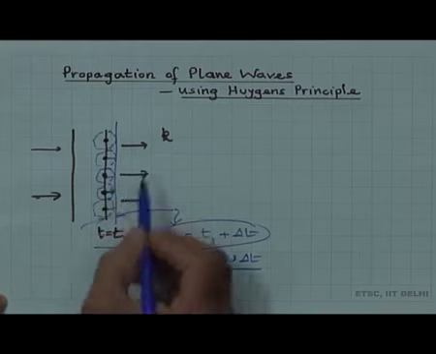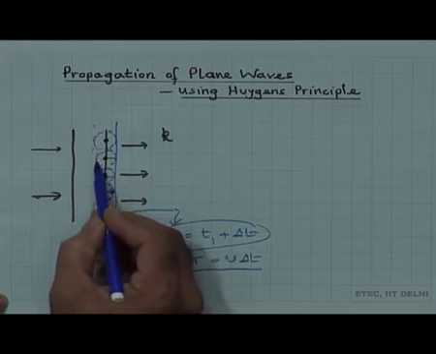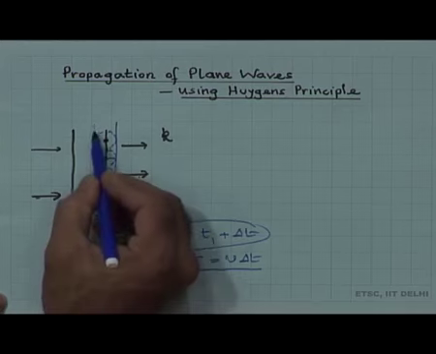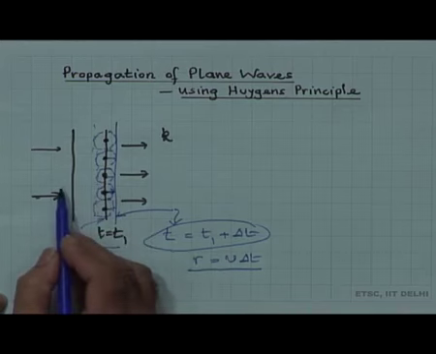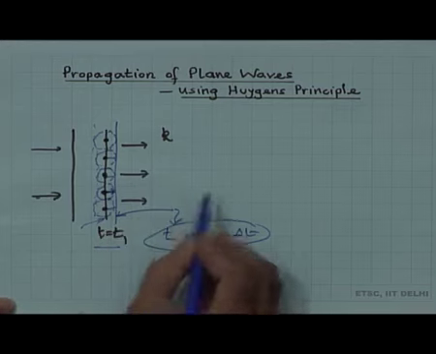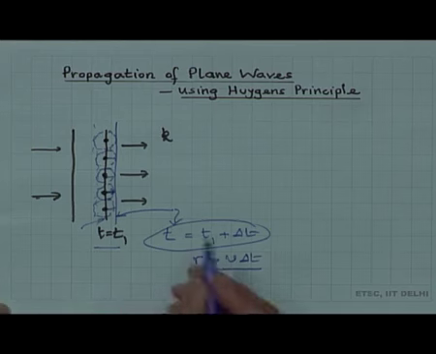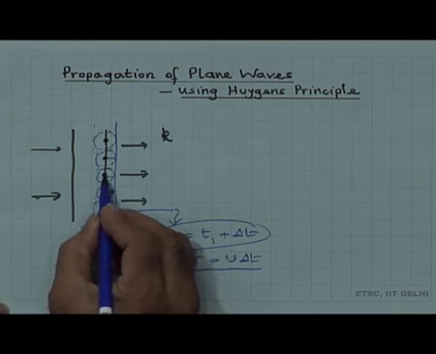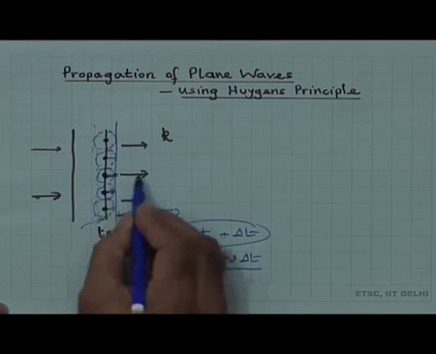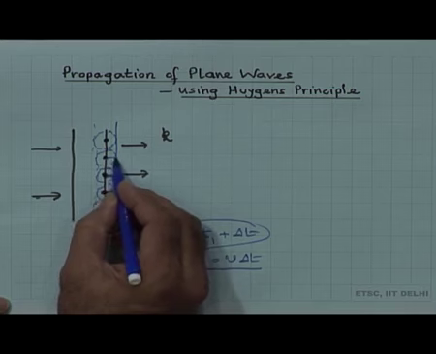We can see here that we could also draw a tangent here just for curiosity, but that means the wavefront at a later time could be on this side. But we know that the wave is propagating in this direction, and therefore, Huygens conveniently said that there is no amplitude in any direction except in the direction of propagation. The amplitude is finite only here.